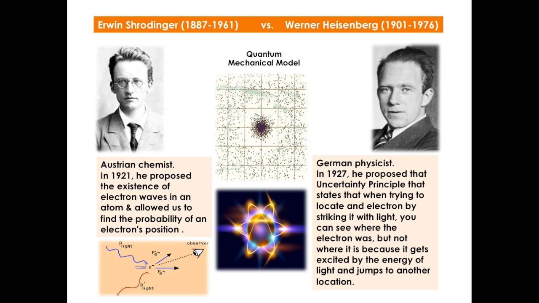On the other side, Heisenberg, a German physicist, in 1927 proposed the uncertainty principle, which states that when you are trying to locate an electron by striking it with light, you can see where the electron was, but not where it is, because it gets excited with the energy of light and jumps to another location or energy level. Putting these together, both of these created what we call today the quantum mechanical model.